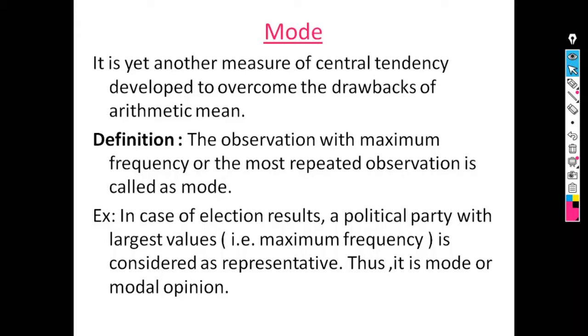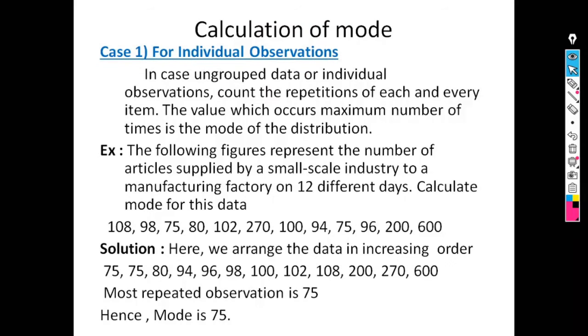Thus it is mode or modal opinion. Another example is in a titration experiment, out of 3 readings, a repeated reading is taken to be the final reading, and it is the mode. Means mode is the observation with maximum frequency or most repeated observation.